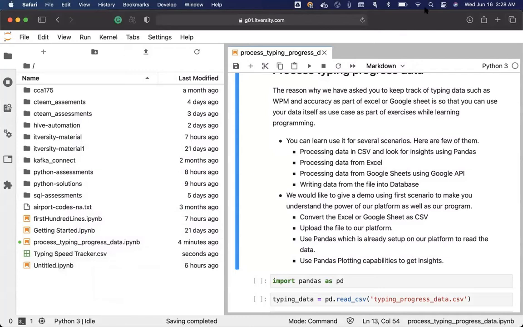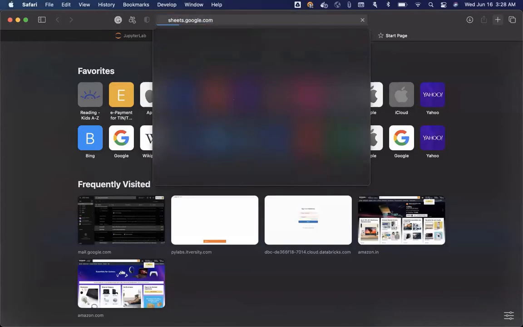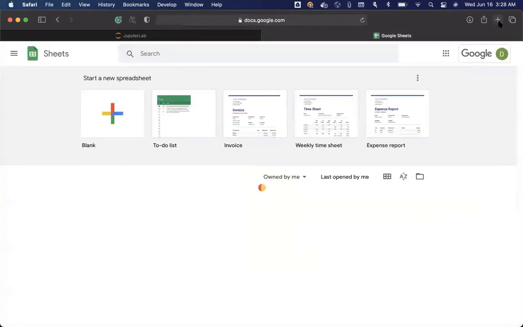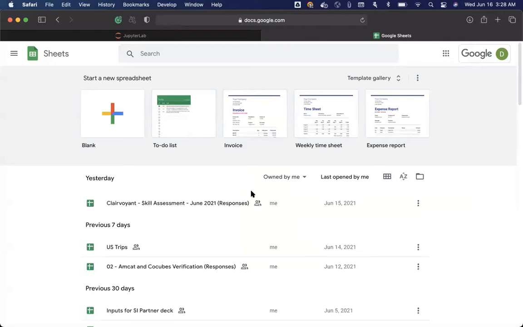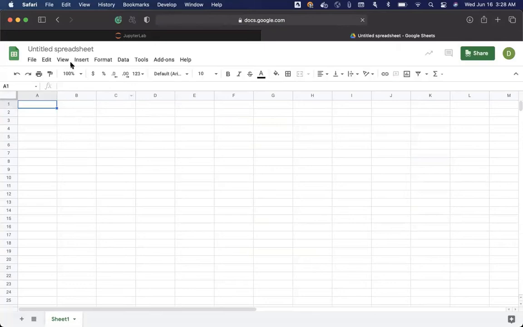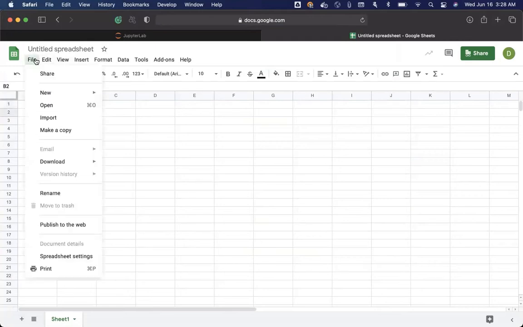If you are using Google Sheet also, you should be able to save it as CSV. Let me demonstrate that as well here. For that, I'm going into sheets.google.com, which is nothing but a browser-based Google Sheets application. You should be able to see it here. Now, if you have a sheet like this, I have demonstrated that you can rename it by just clicking on this and replacing this. It will be renamed. Now, when it comes to downloading or saving as CSV, this is in the cloud, right? This is accessible only through the browser.